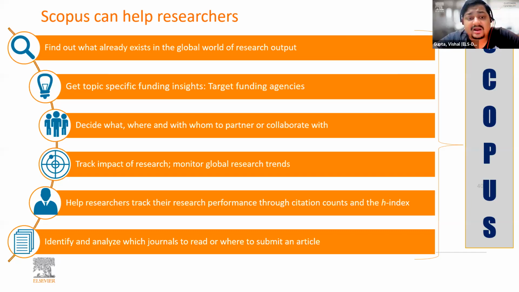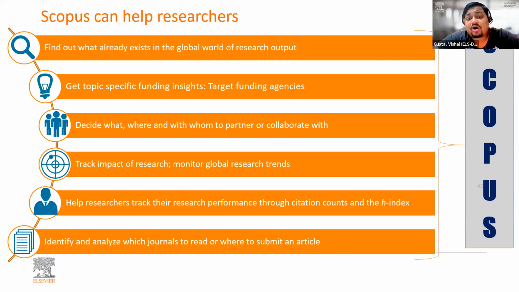So how can you find out, if you didn't have Scopus, what exists in the global world of research output? Since Scopus has articles starting from 1823, coming down to 2021 and even beyond 2021 as articles in press, you can easily find out, using a set of keywords, whether this particular research has been done in the past or not, right? If it has been done, then up to what extent it has been done. All that information is available using Scopus.